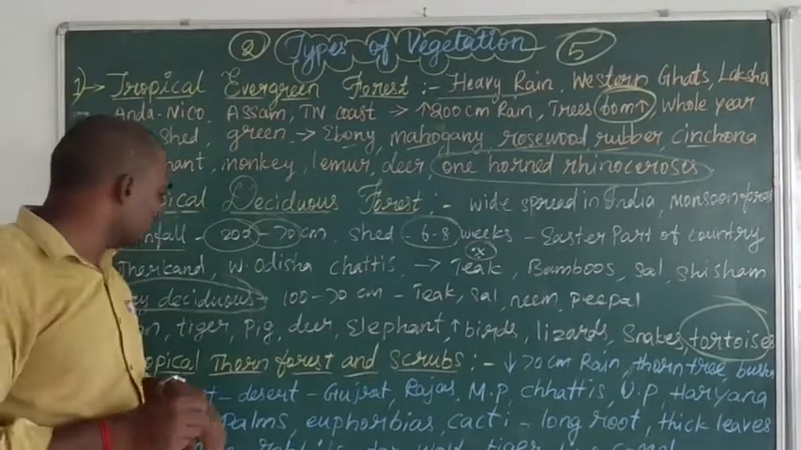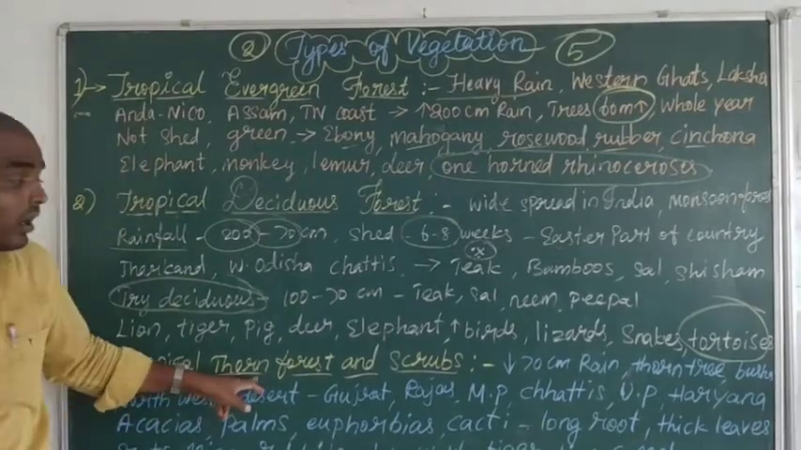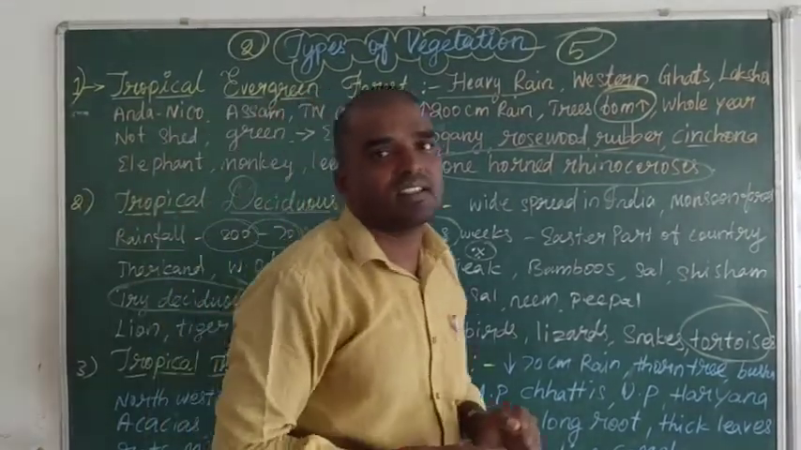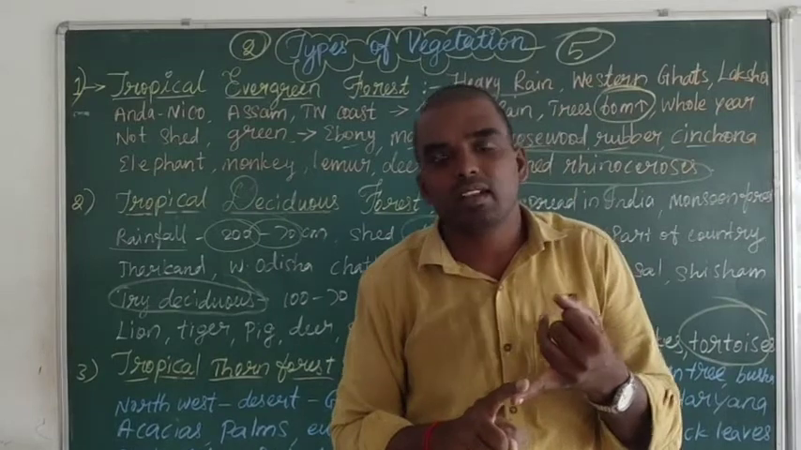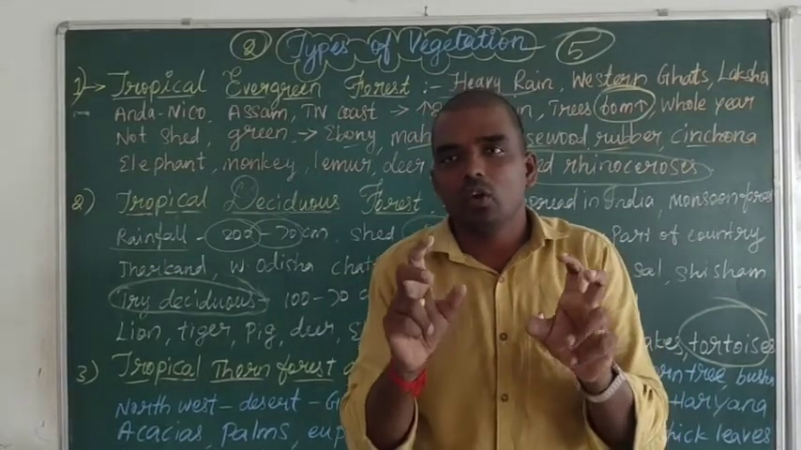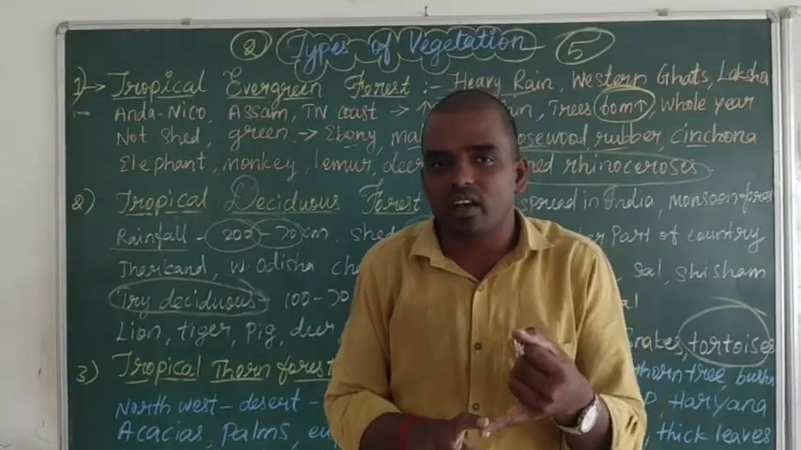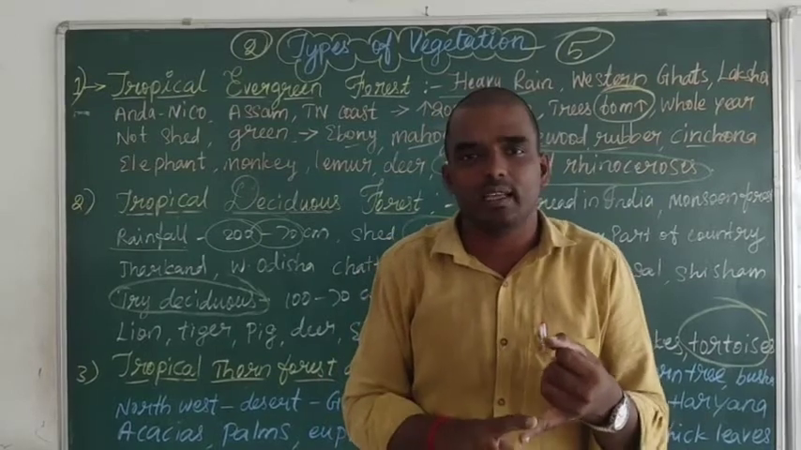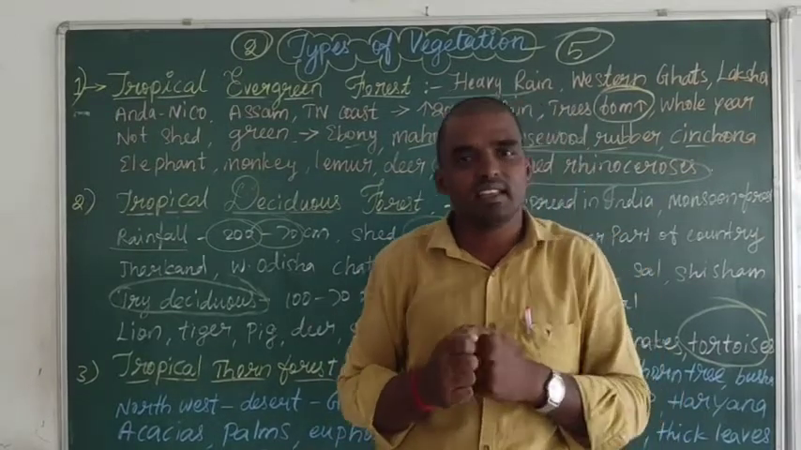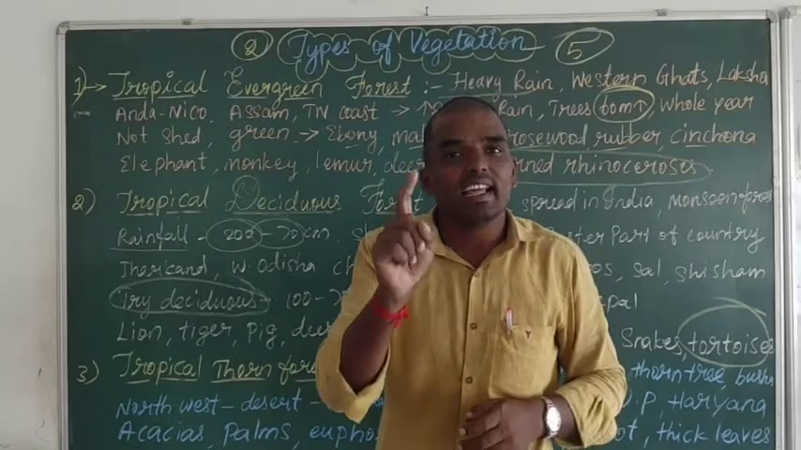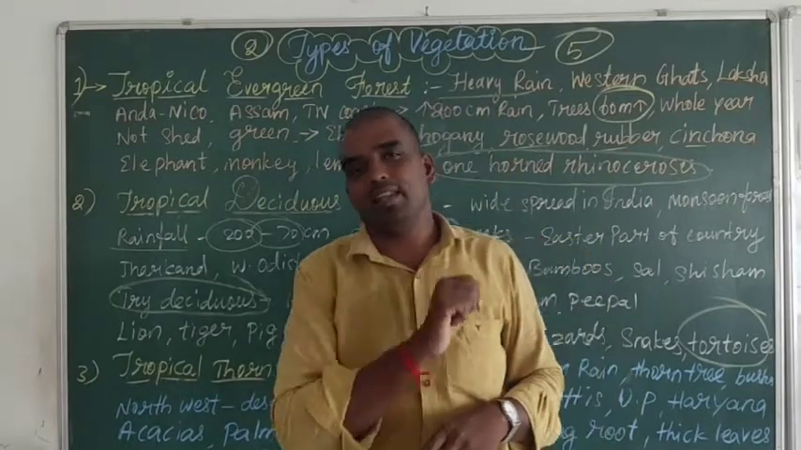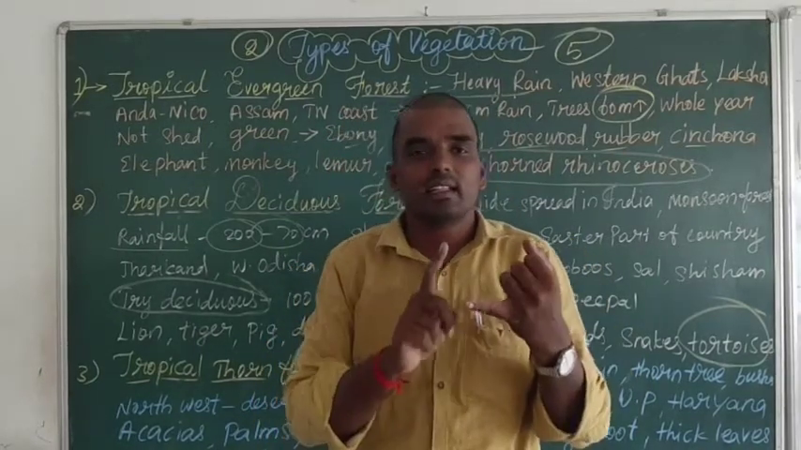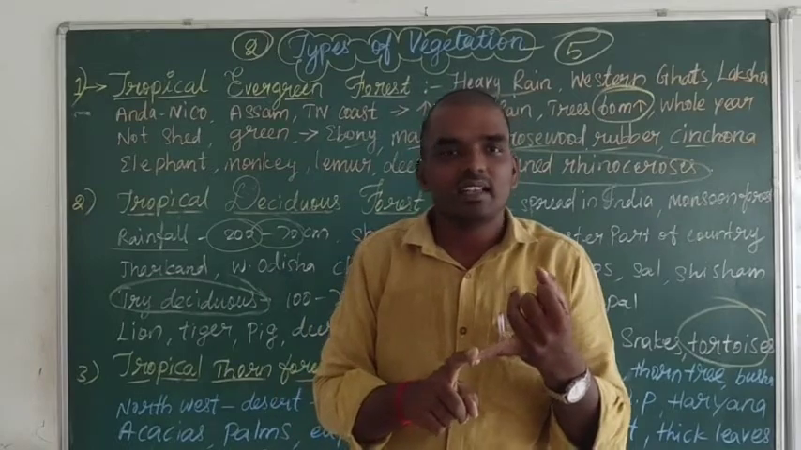Next, the third topic: tropical thorn forest and scrubs. Thorn forest, the thorny plants, the trees with thorns. Okay, thorn forest. Scrubs, the bushy plants. Okay, where can we find them easily? Yes, you know about the desert. In desert places, we can find the thorn trees and the scrubs.